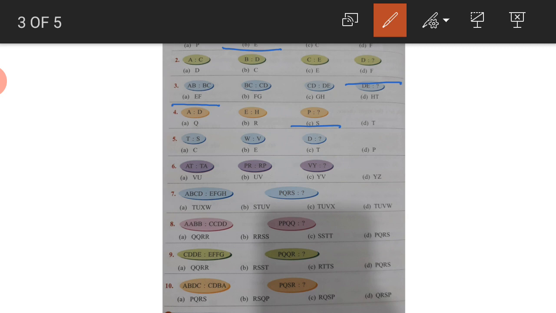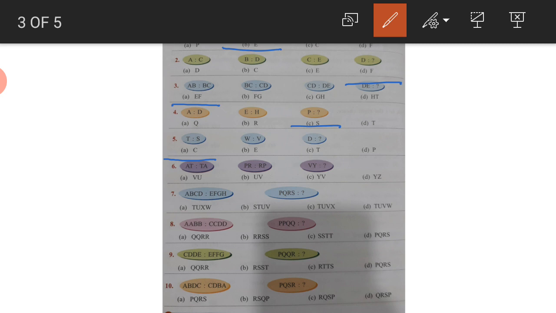Fourth answer is C. Now the fifth one: T, S, W, V, D. What will come? You can find out now they are going backward. After T comes U, but they have written S, because after S, T will come. So they are going backward. T before S. What will come before T? S. And W, V, D, C. So the correct option is C, because what comes before D?